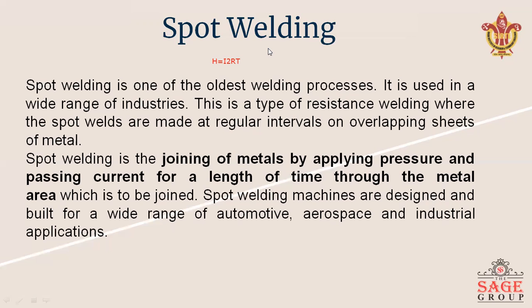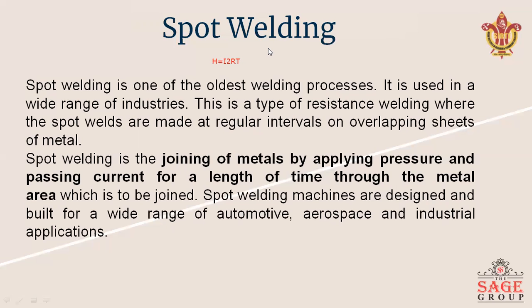Spot welding is a joining of metal by applying pressure and passing current for a length of time to the metal area. As I told you, it is part of resistance welding, and the principle of resistance welding is H equal to I square RT. H is the heat generated, I is the current passing, R is the resistance, T is the time. So spot welding joins metal by applying pressure and passing current for a length of time to the area which is to be joined.